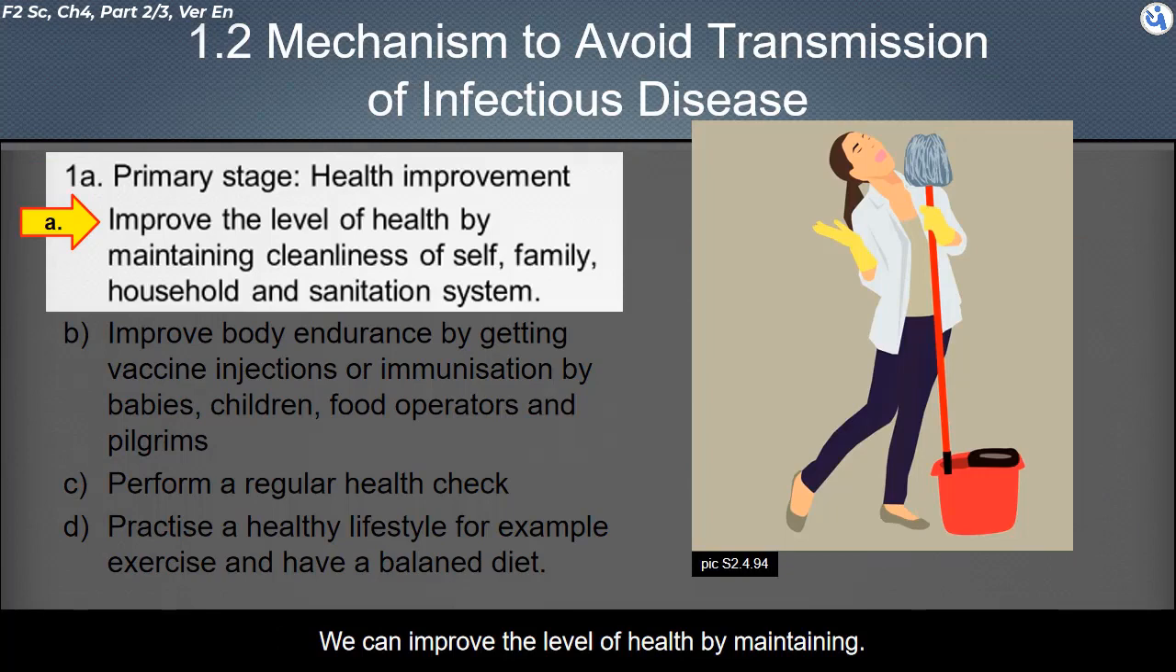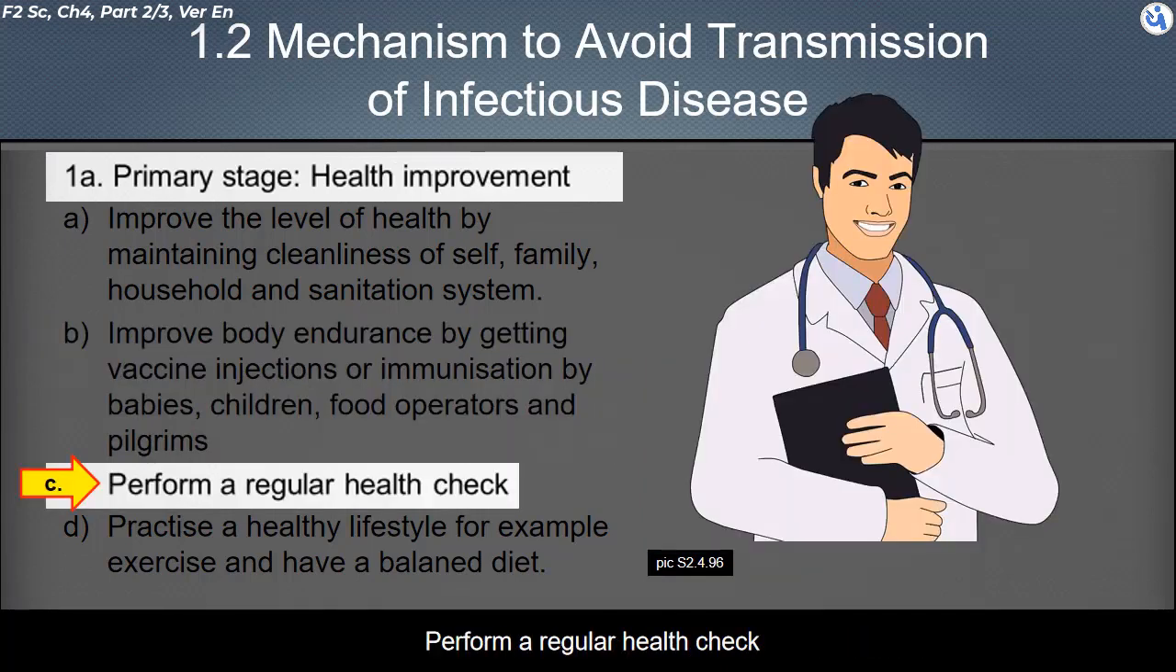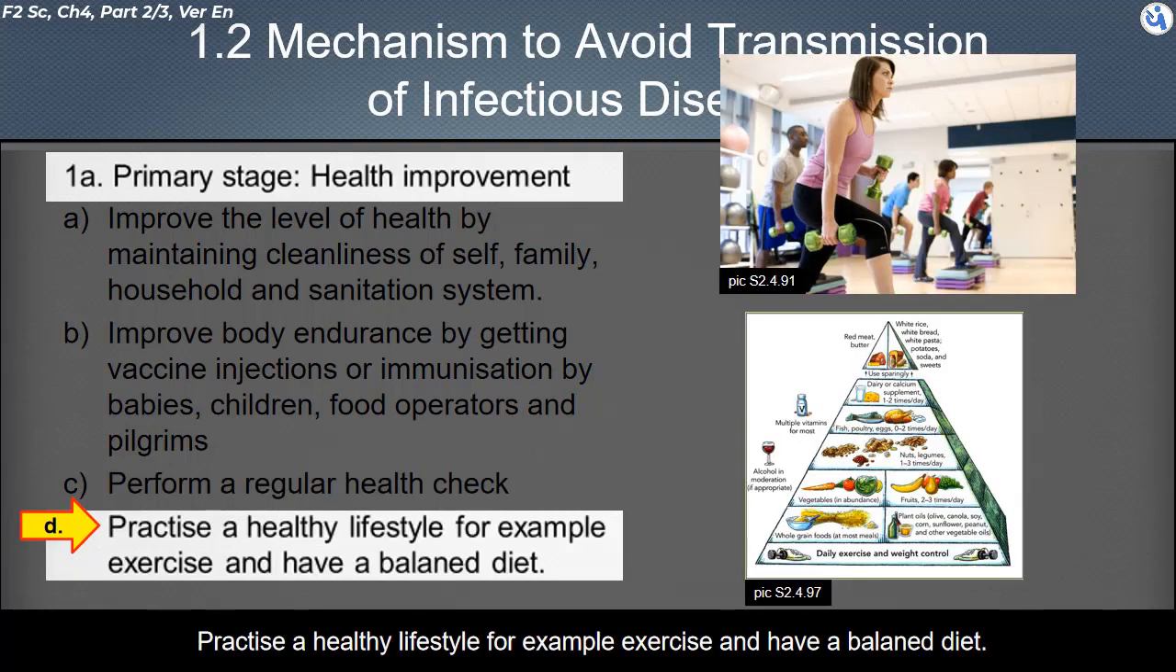We can improve the level of health by maintaining cleanliness of self, family, household, and sanitation system. We can improve body endurance by getting vaccine injections or immunization for children, food operators, and pilgrims. Perform a regular health check. Practice a healthy lifestyle, for example, exercise and have a balanced diet.